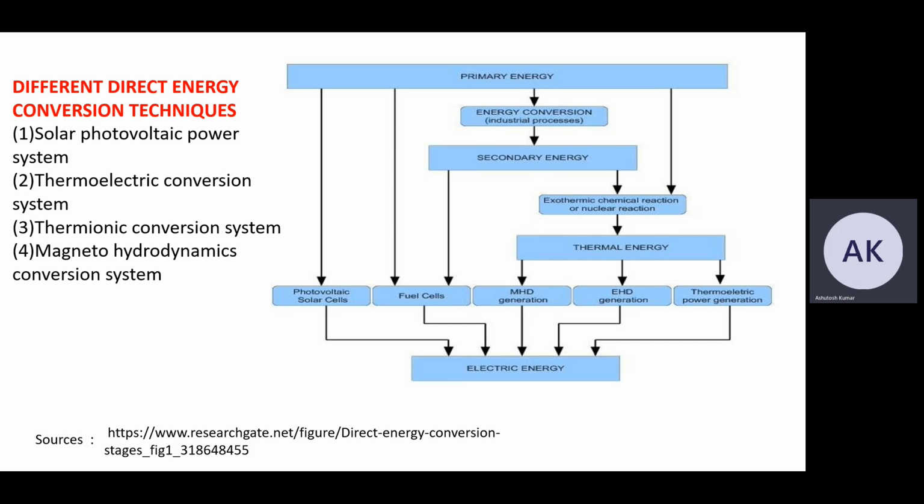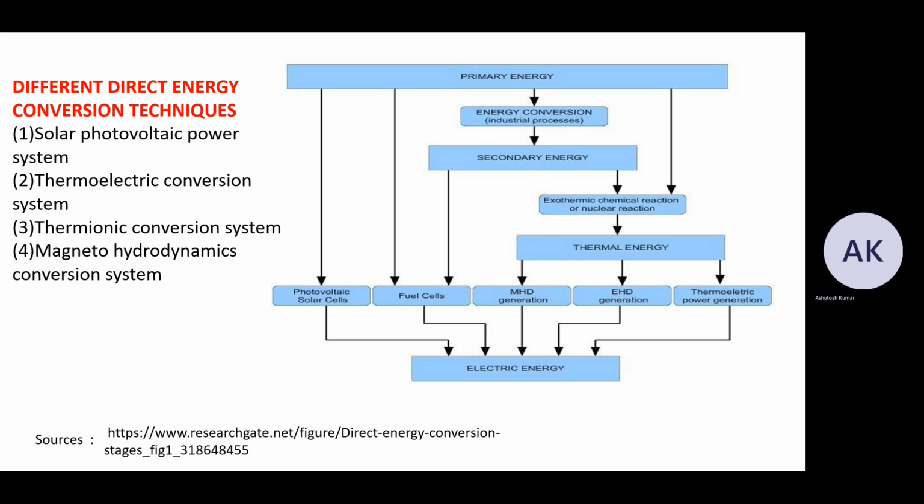And in the case of the MHD generator, the thermal energy is converted into electric energy by using the MHD generator, and so on. The same thing is possible in thermoelectric power generation, where heat is converted into electrical energy. That is primary energy conversion with fewer processes.